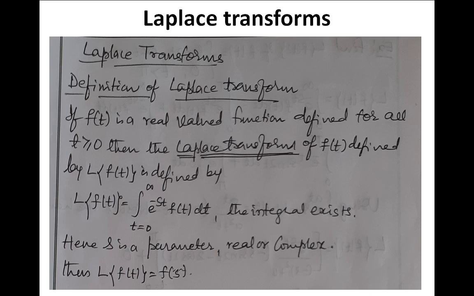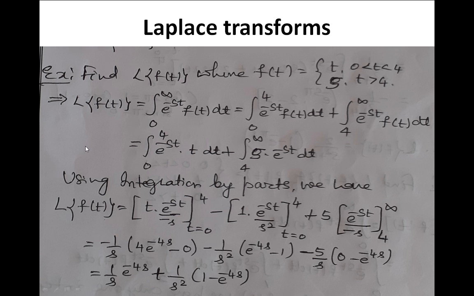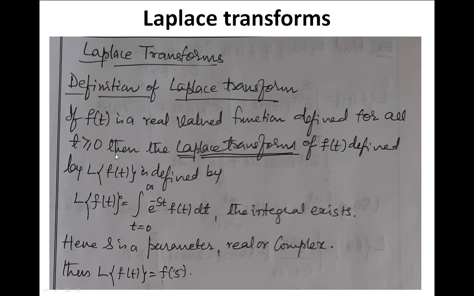I mean the basic definition. What is that? If f of t is a real valued function defined for all t greater than or equal to 0, then the Laplace transformation of f of t, defined by L of f of t, is given by: L means Laplace, f of t is the given function, and it is given by the integration between 0 to infinity of e to the power minus st f of t dt. Refer to this definite integral correctly and neatly.